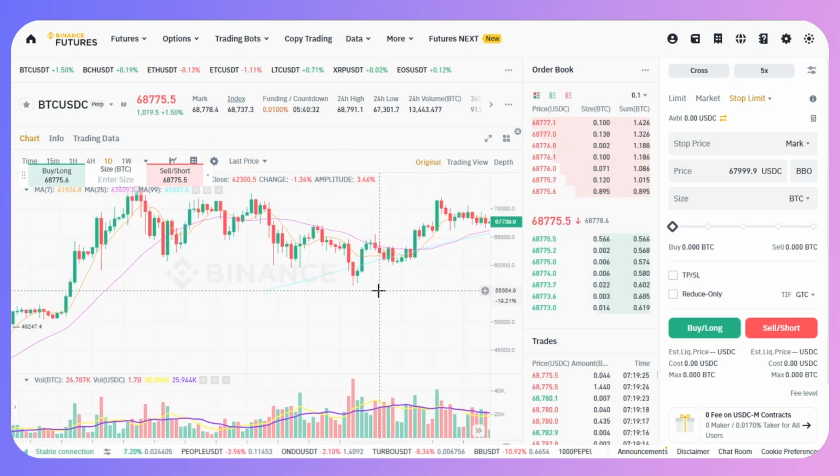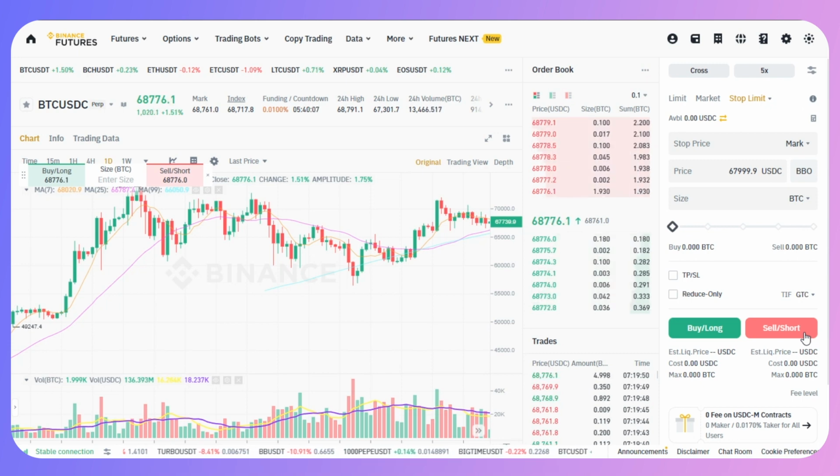Second is risk management. Shorting can be an excellent way to hedge against a potential price drop in your existing holdings. And lastly, profit in bear markets. Short selling allows you to profit during a crypto bear market, but it also comes with potential risks.